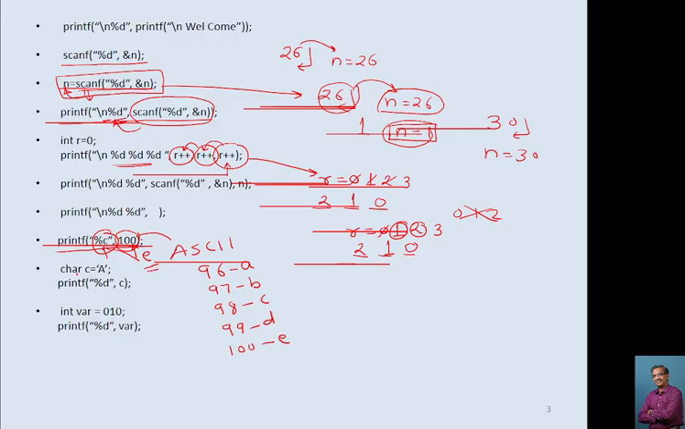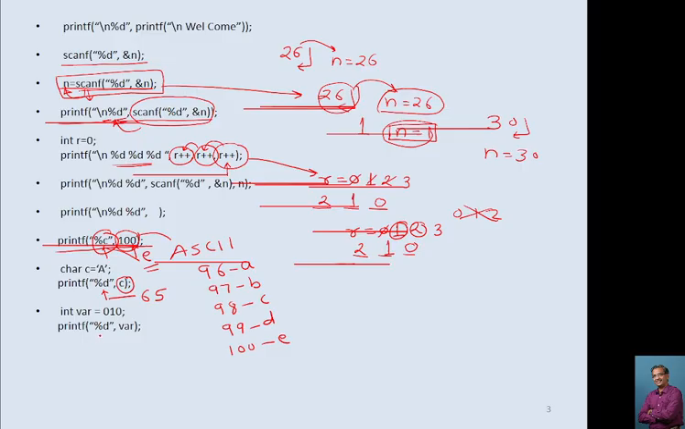Similarly here char ch is equal to capital A, printf percentage d, c. Now here we have mentioned percentage c, percentage d and we are printing the character present within c. So in this case this capital A gets converted into ASCII and I think it prints 65. I think 65 is the ASCII code for capital A and 96 is the ASCII code of small a.